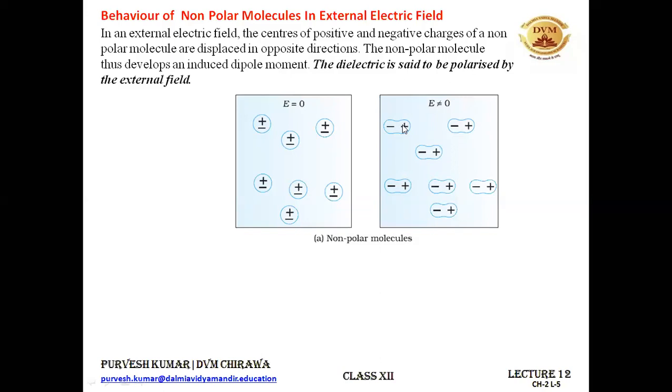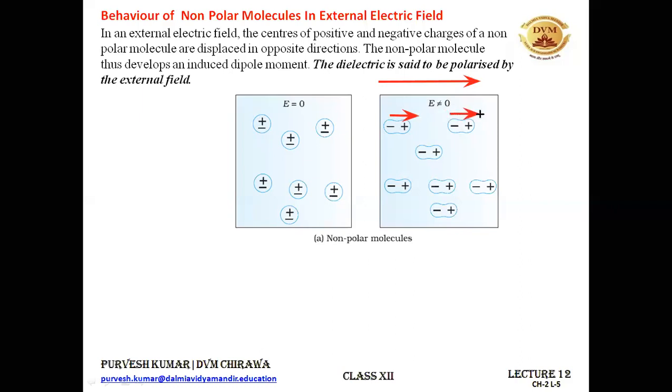The electric field is in this direction. So we have applied the electric field like this. Let me draw it for you. This is the direction of the electric field in which we have placed this non-polar molecule, and because of that, the molecules are now stretched out and have developed an individual dipole moment. There is one individual dipole moment in this direction, another in this direction, and because of these individual dipole moments, there is one collective dipole moment for the entire specimen of the non-polar molecules.